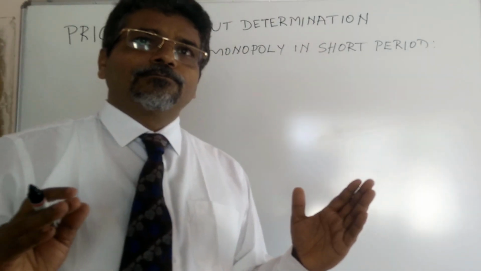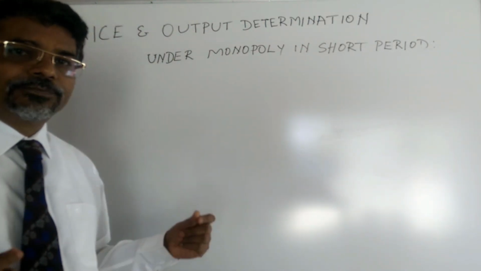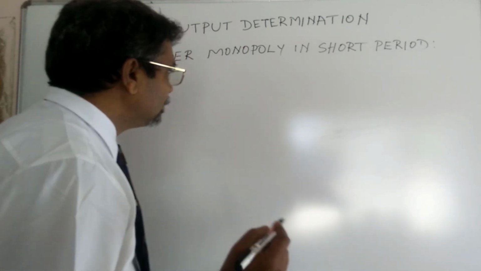Suppose we think in a different manner, on the basis of revenue and cost. You look at this.